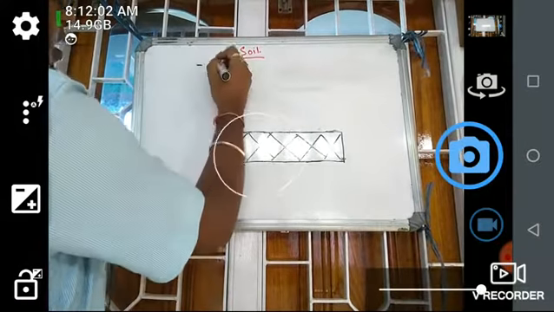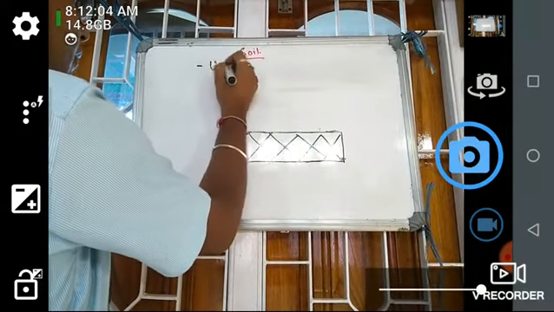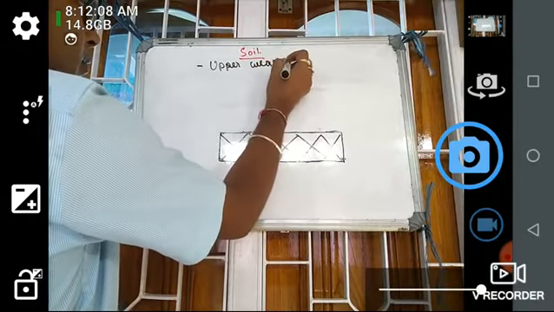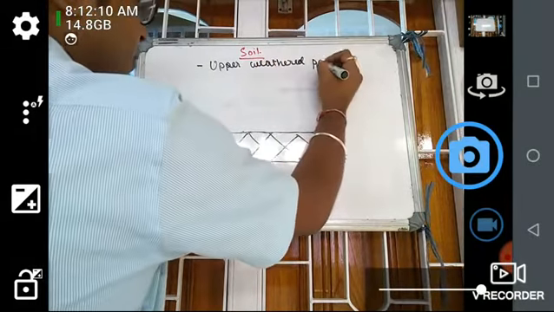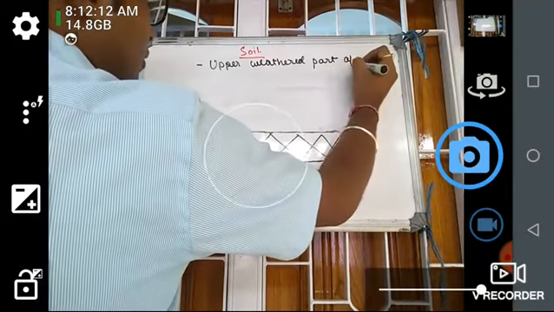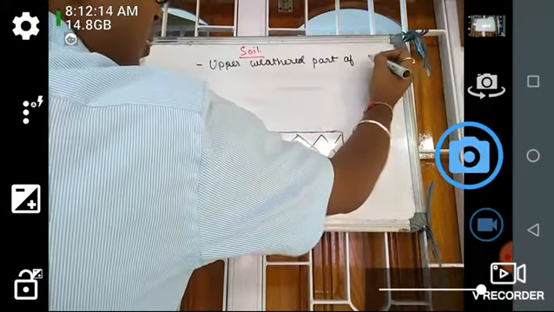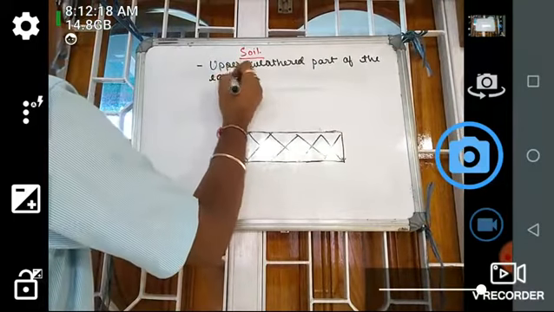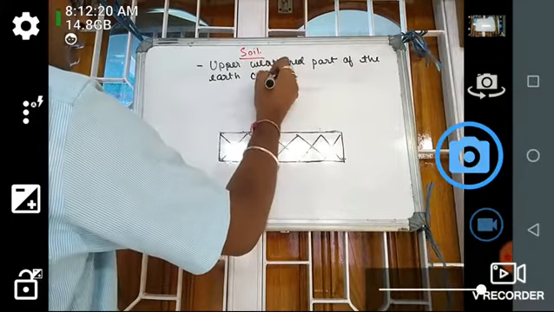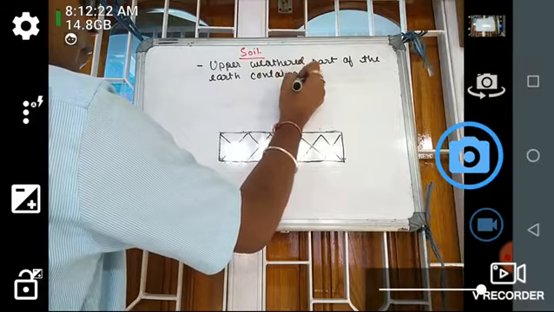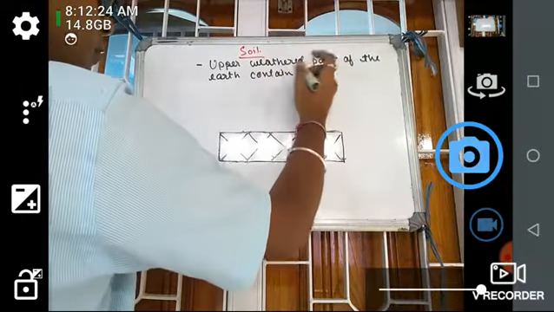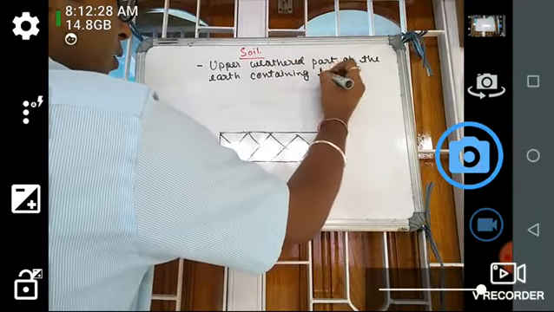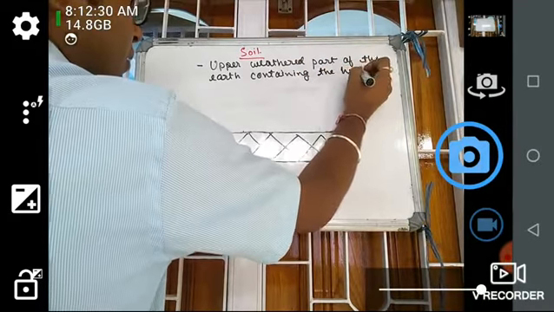It is the upper weathered part of the earth containing the humus.